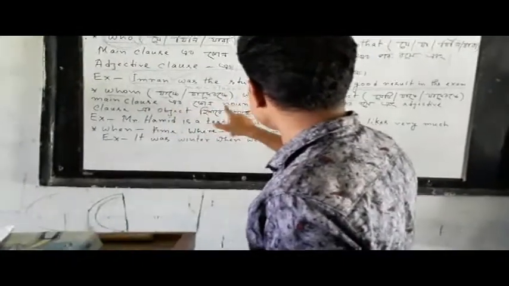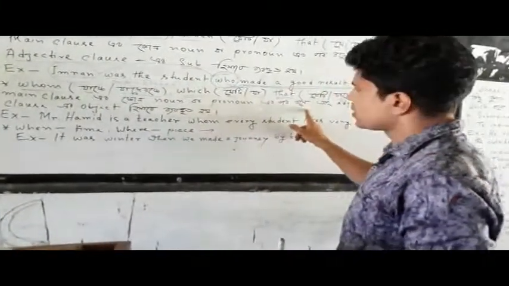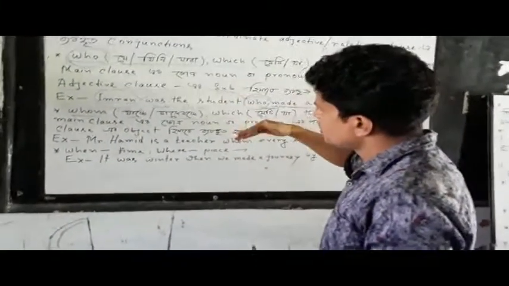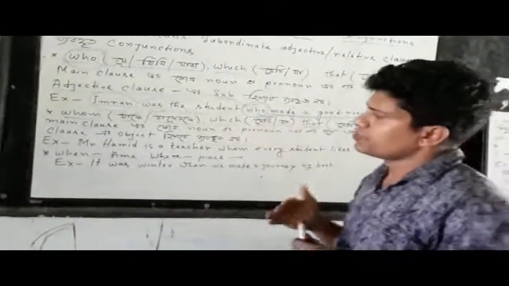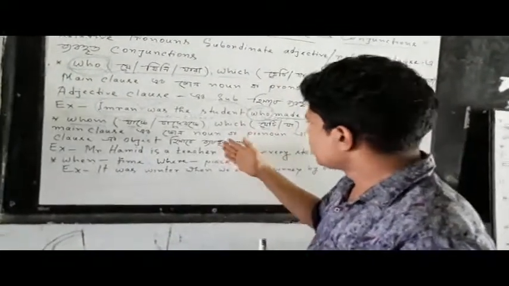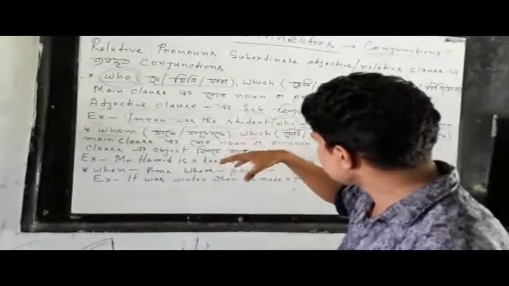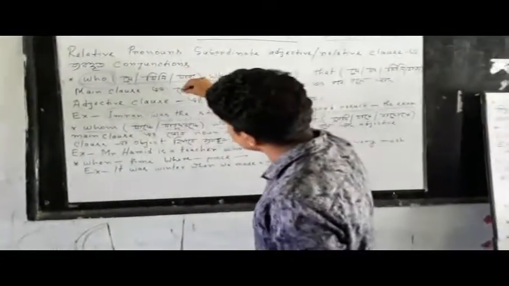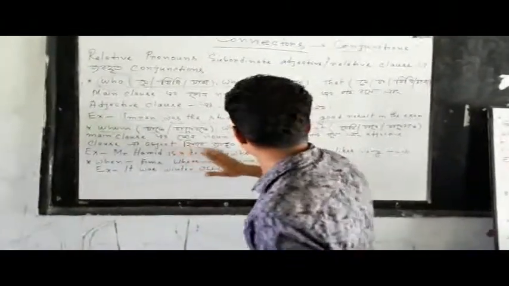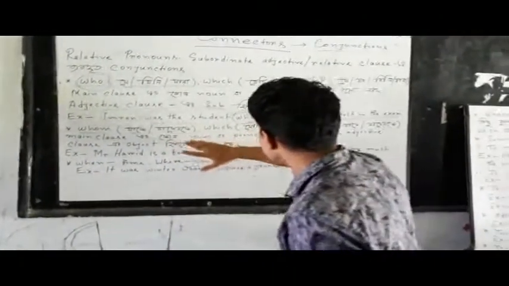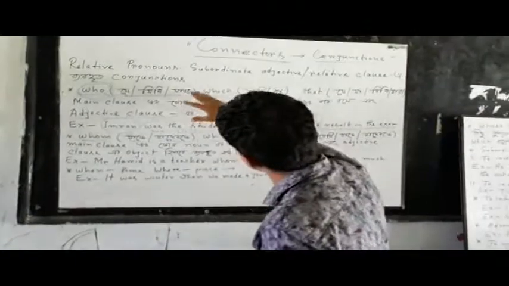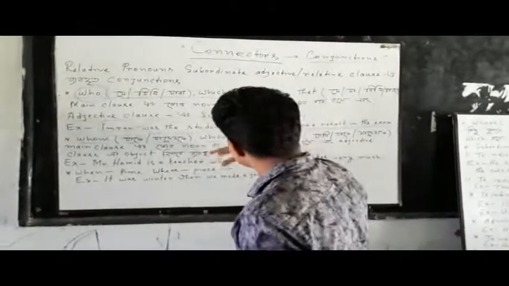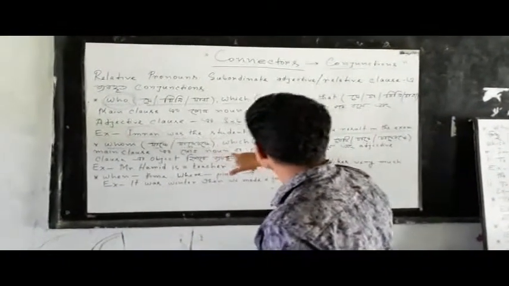It sits after a noun or pronoun of the main clause. This one and that one are very much close according to their position. Actually, this one was just put, what can I say, after a noun or pronoun. This one was also done in the same way. Their position is just after a noun or pronoun. So my students, and what's its function?